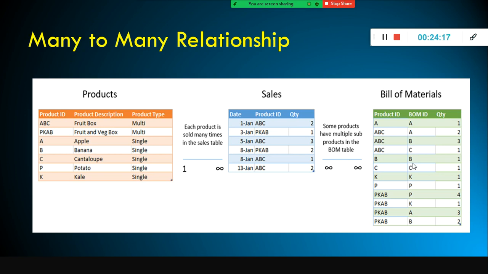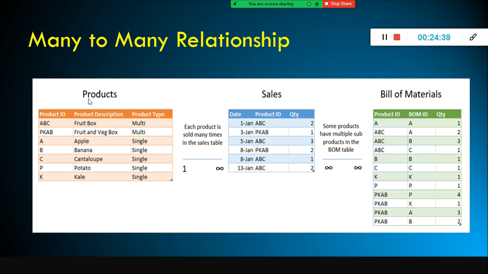So this is allowed in a traditional relational database. But when it comes to this one, you need to create some kind of bridge table to handle them. This is a many to many relationship. Here you have many, and here also you have many. Some products have multiple sub products in the BOM table. Each product is sold many times in the sales table.